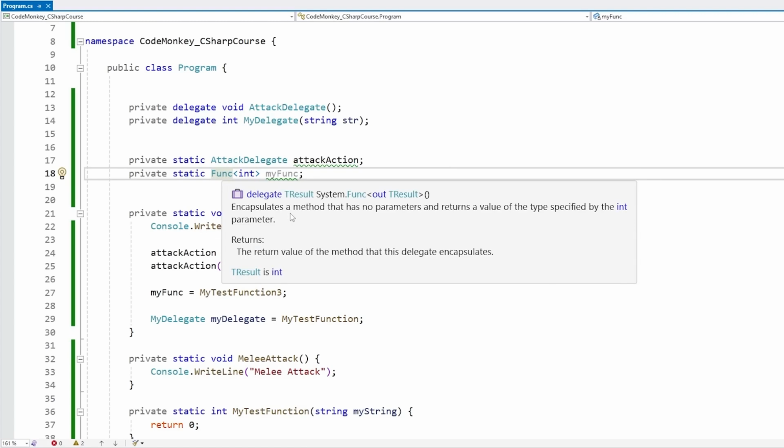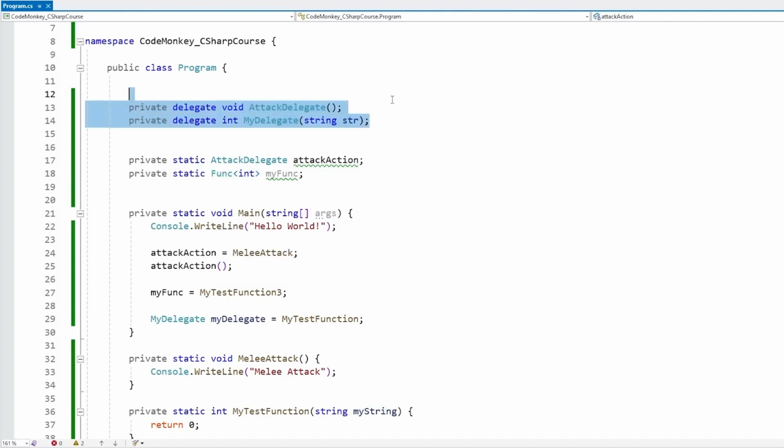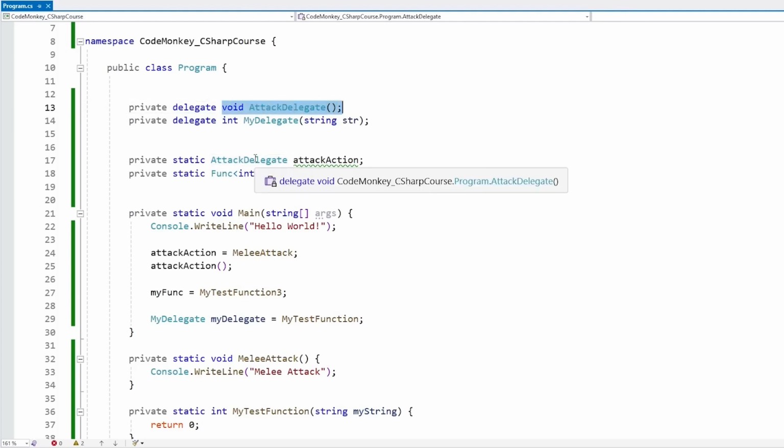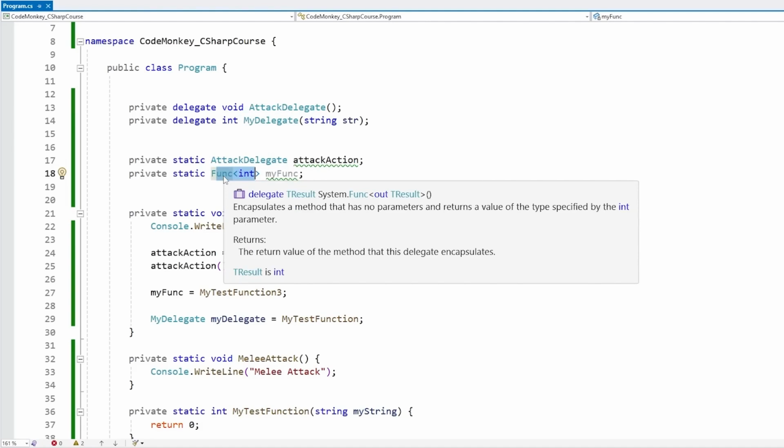If you have some common use case, you can really just use these two. There's no need to define your own delegates, but defining your own delegate is also still something proper. The one big benefit is, of course, this one has a custom name. So even though this one perfectly matches an action delegate, with the name attack delegate, that makes it a bit more clear as to what the intent is, as opposed to this one, func. This one has no clear intent on what it's doing.